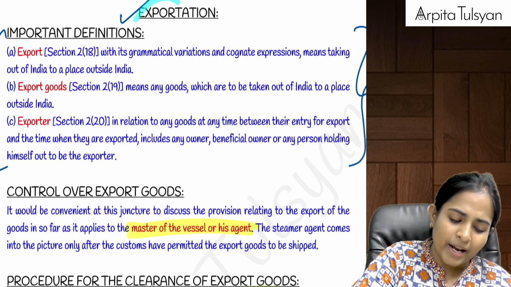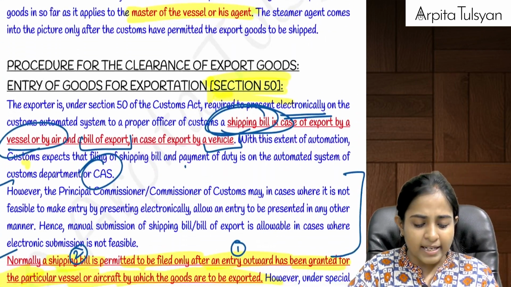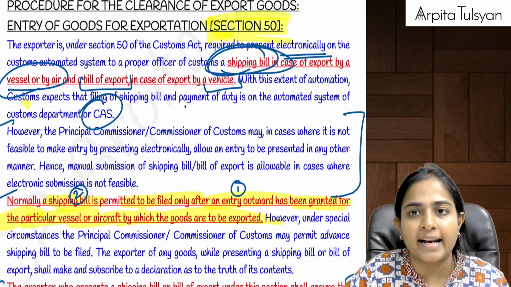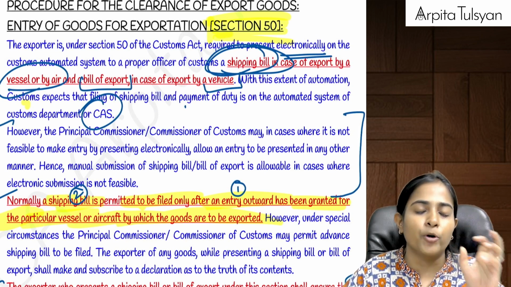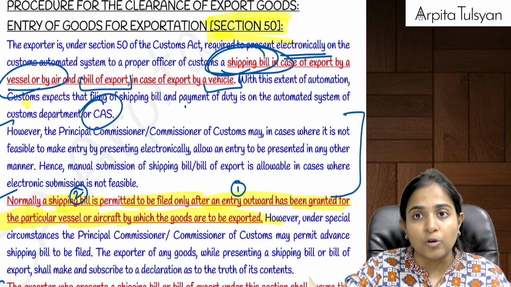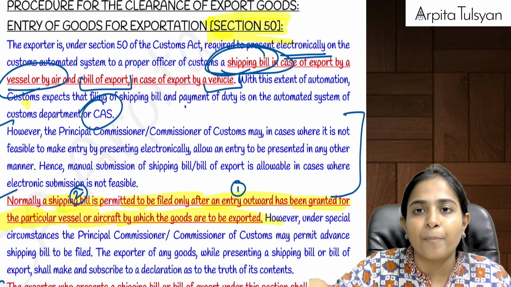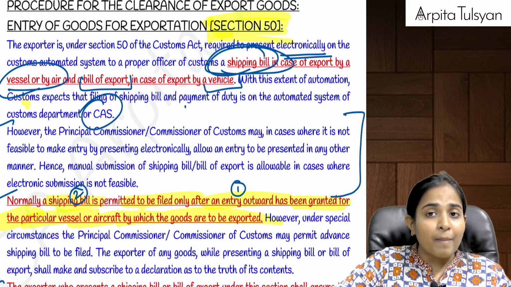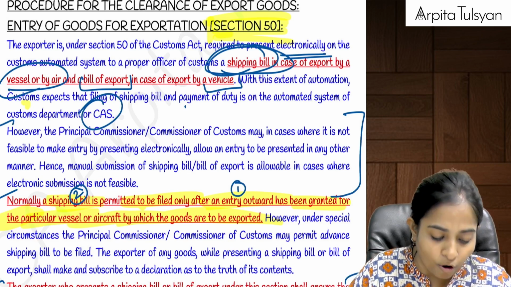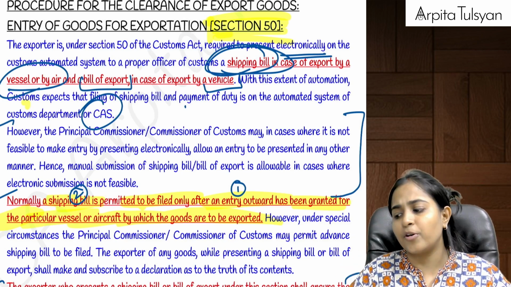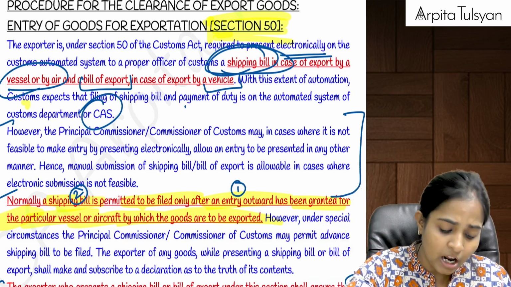Okay, so importation gets over here. Now going on to exportation, which is also more or less similar. In case of export, which documents are required? Just like in case of import, you had the import manifest, import report, etc. In case of export, when you are exporting goods by ship or aircraft, you need a shipping bill, and when you are exporting goods by land, you need the bill of export. These documents, shipping bill and bill of export, are required to be filed by the exporter again online.